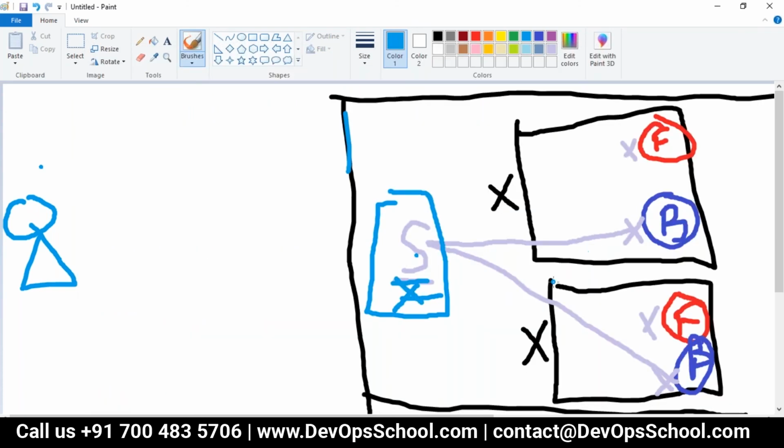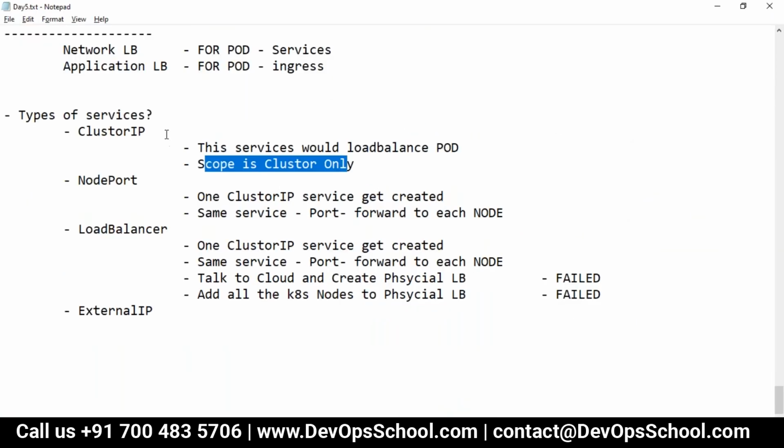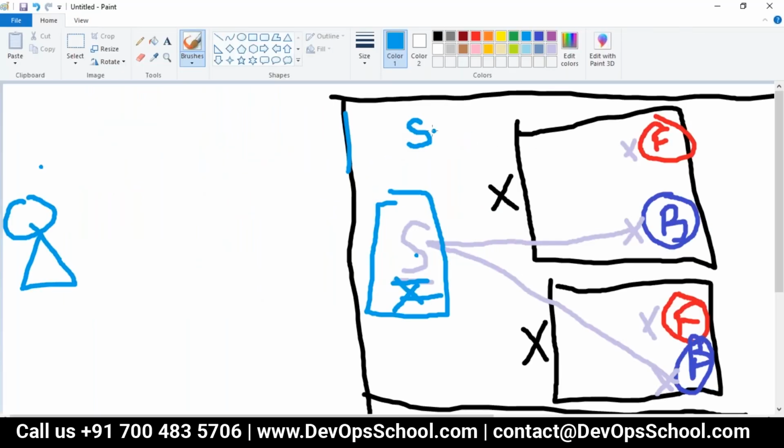Now you know that, so now it's very easy to draw. What happens? I need to create one more service. This is a cluster IP service only. So this service I will create. Now this service will load balance these two front end pods. So I got two services, one for the back end, one for the front end.